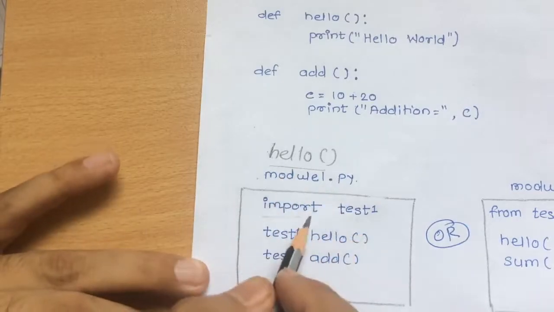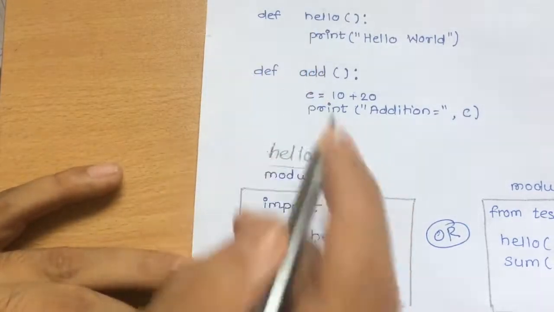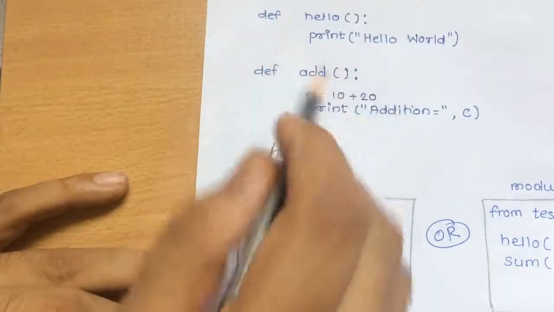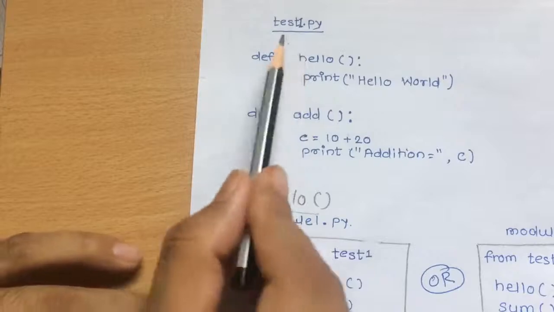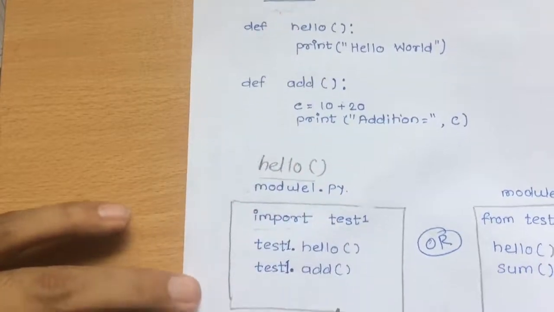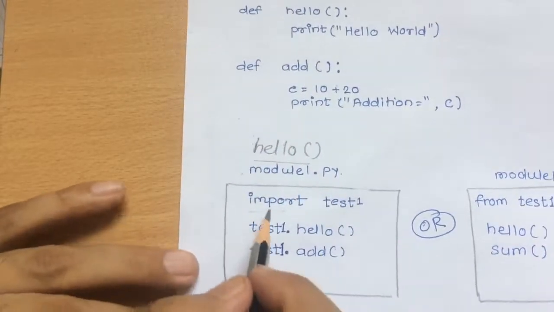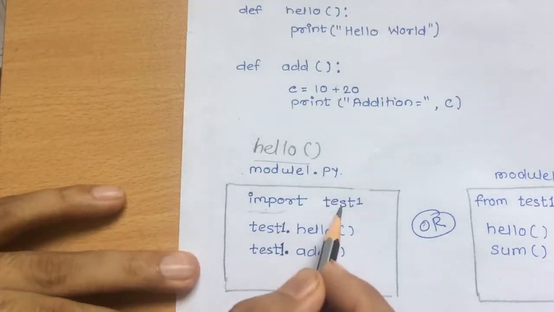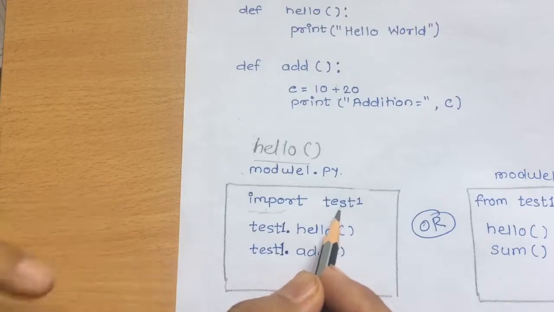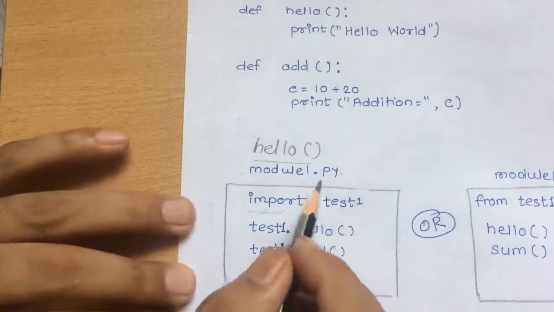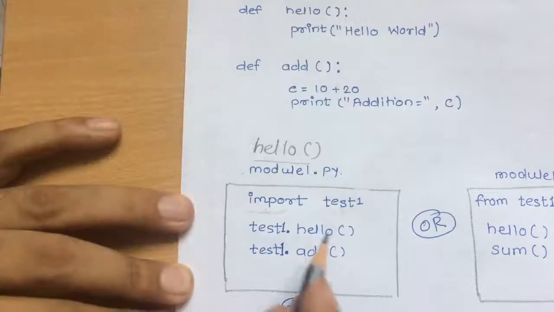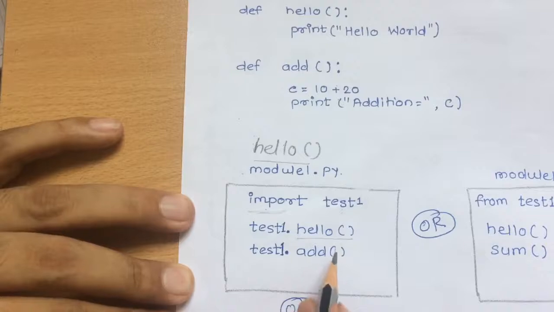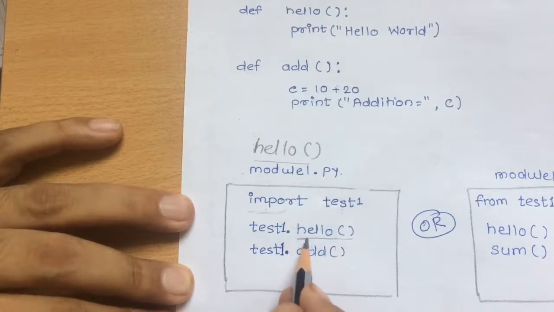So to call these two functions from another file, what we have to do is import this test file. How are we going to import that? Simply we write import and the file name, that is import test1. And after writing import test1, suppose we have to call the function hello. I can write hello with opening and closing round brackets. But we cannot write only hello.